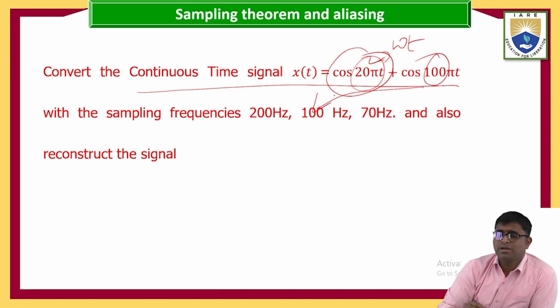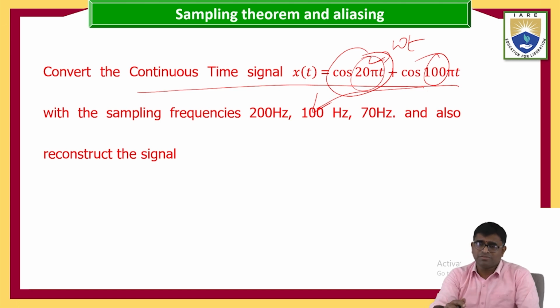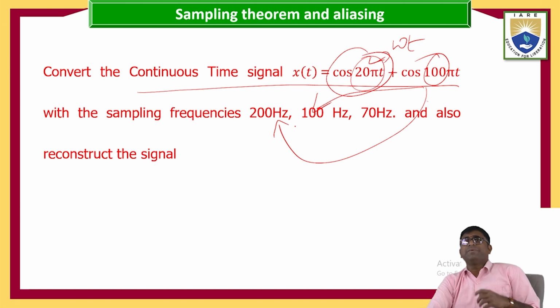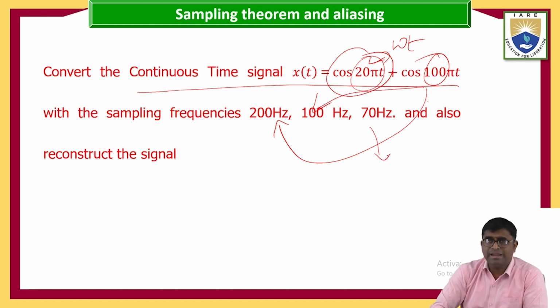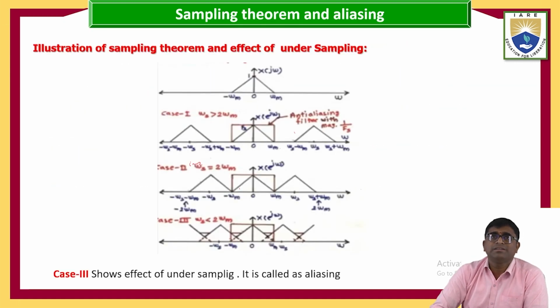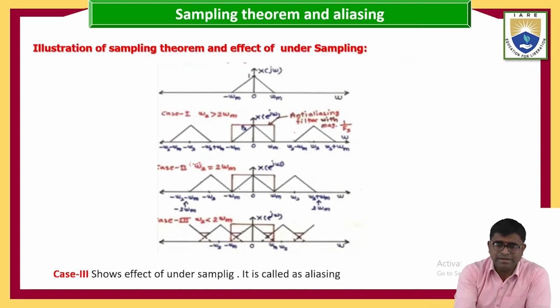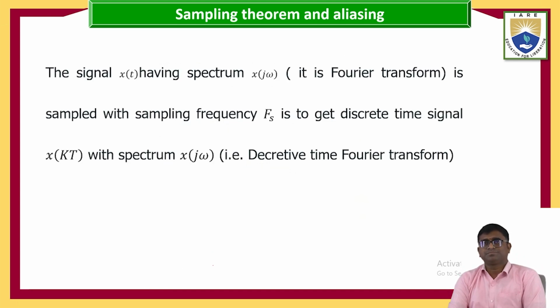This is the frequency matching in the sampling process. Here 200 is oversampling. Here 70 is undersampling. I have already explained this in the diagram. It is undersampling, case 3: omega s is less than 2 omega m.